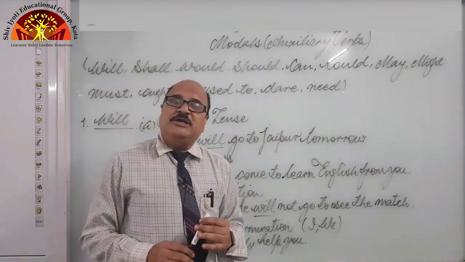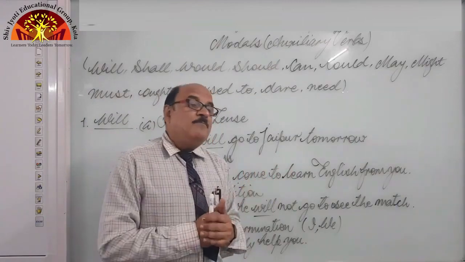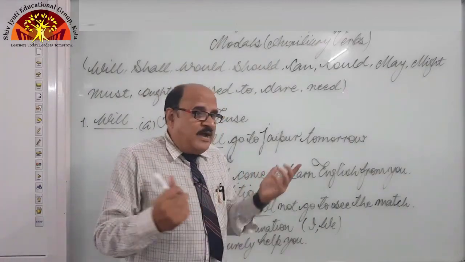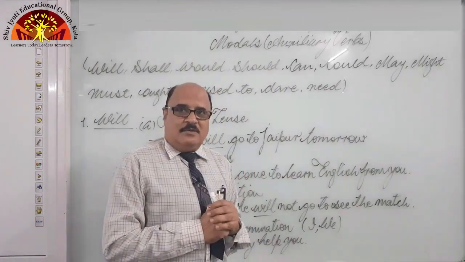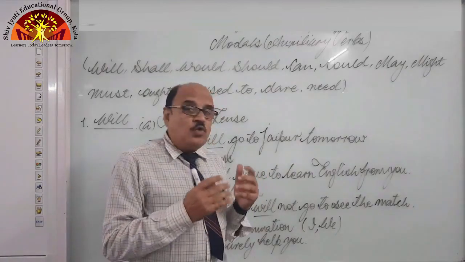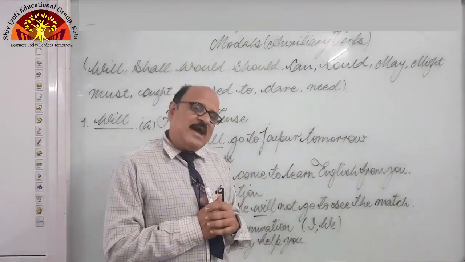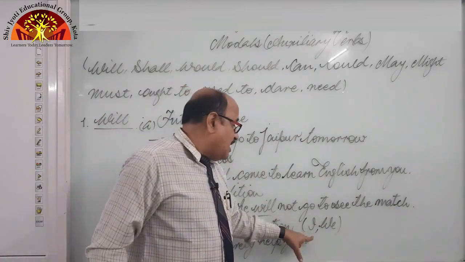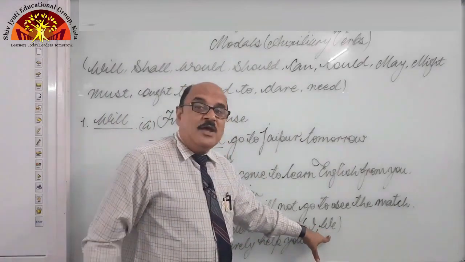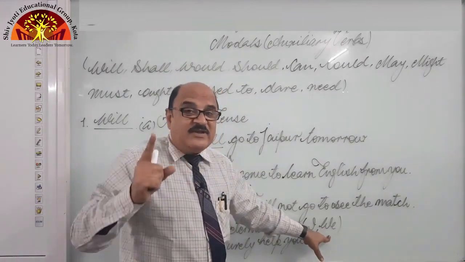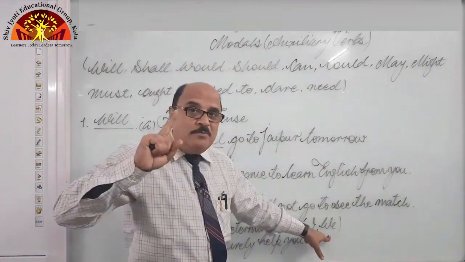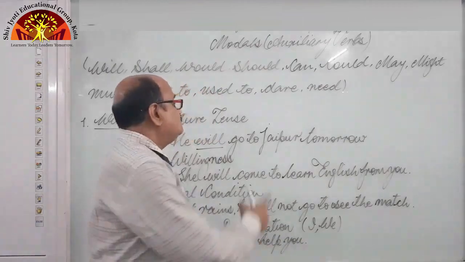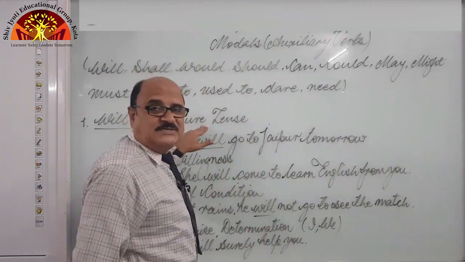Promise, determination. Whenever we make a promise, we determine, we decide. Whenever we want to show our intention, we use will, but the subjects are I and we only, not he will, she will, it will, they will, you will, because those are used in future tense only.